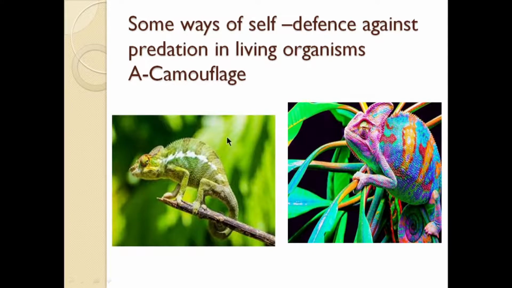And we have another example of camouflage, such as the chameleon. This animal is called the chameleon. This chameleon changes its color to simulate the color of the surrounding environment in order to hide and escape from enemies. And this is another example of ways of self-defense in predation in living organisms.